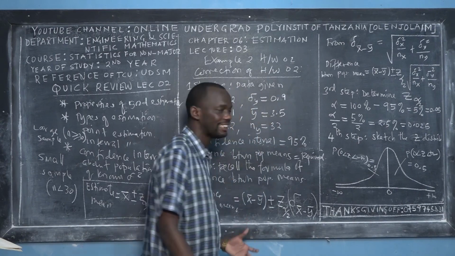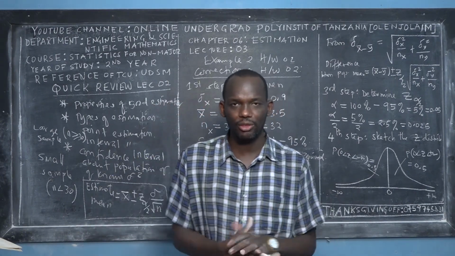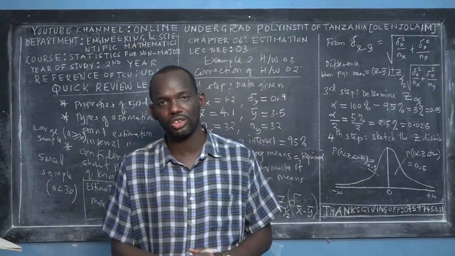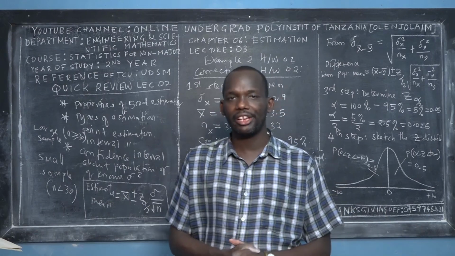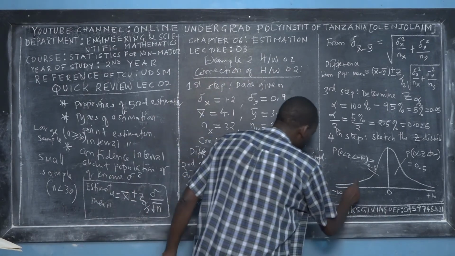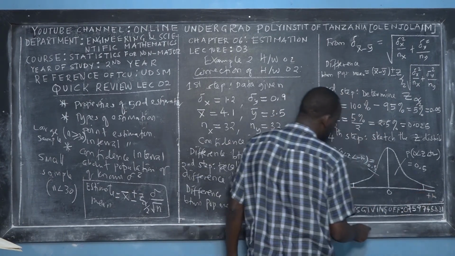So when we say that we are confident by 95% that the actual value, or the difference between the means of the population, lies within a particular interval, it means that this is where we are confident the response will lie.